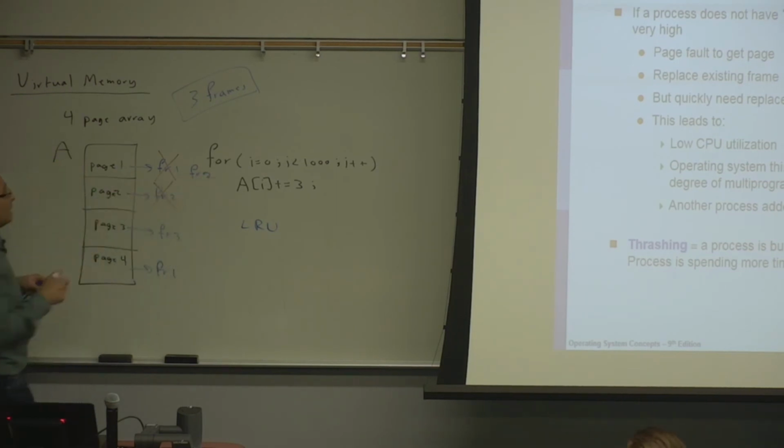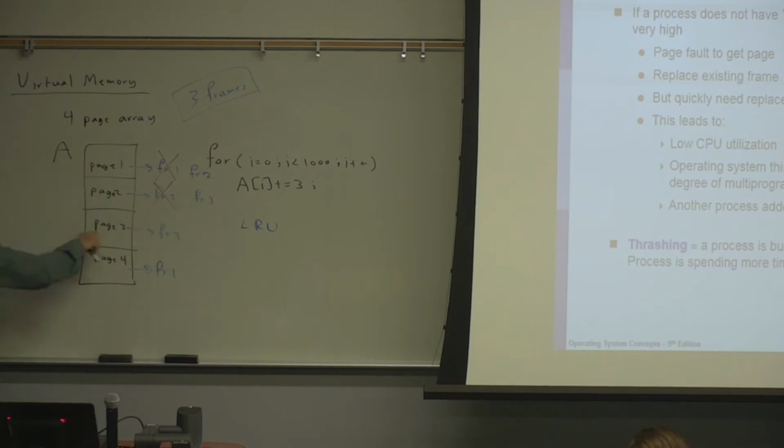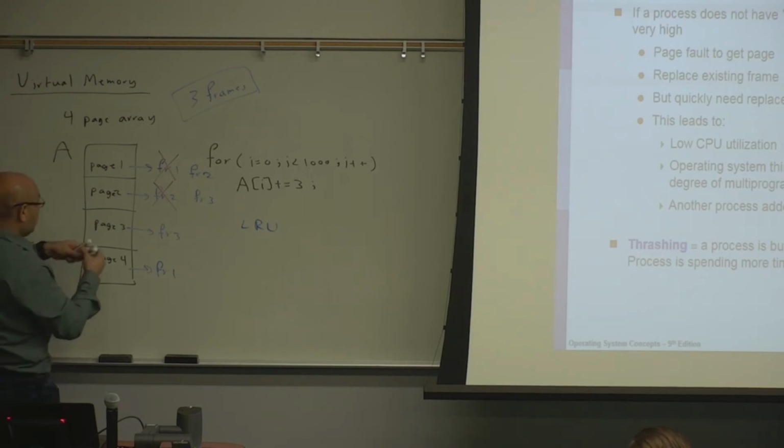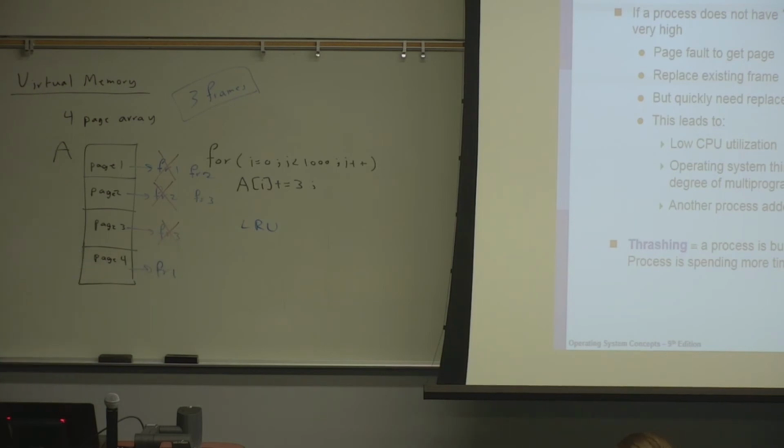But next we will access page 2, and page 2 will get a frame. Which frame will it get? Frame 3. And then when we get to page 3, it will no longer have frame 3, so it will get the least recently used, which is frame 1.